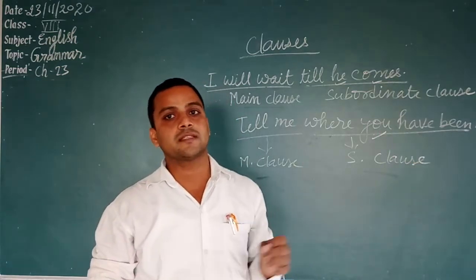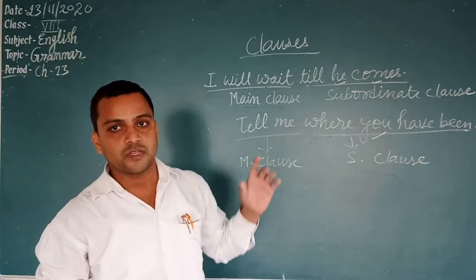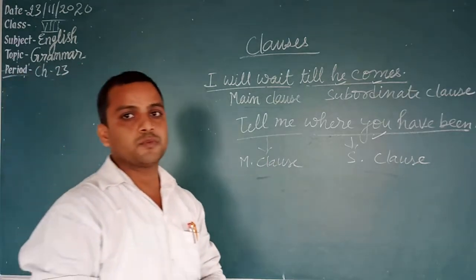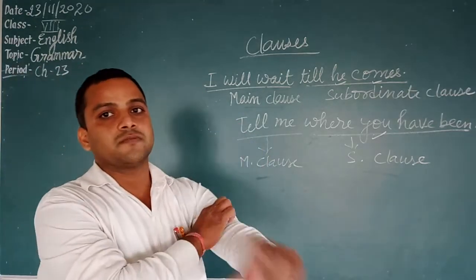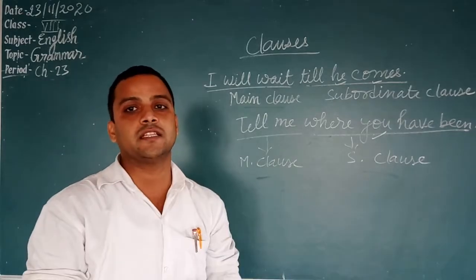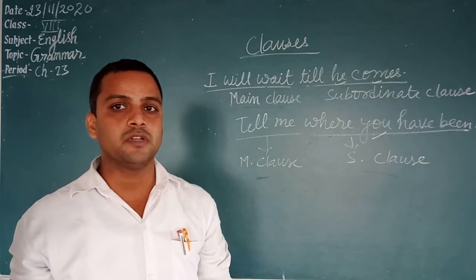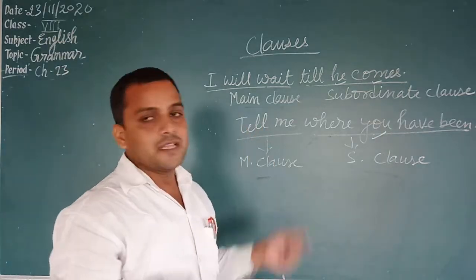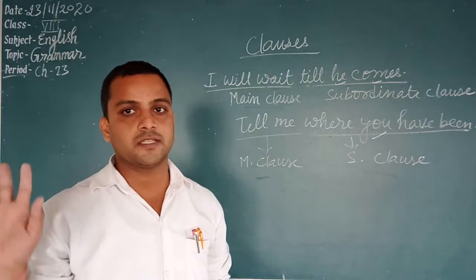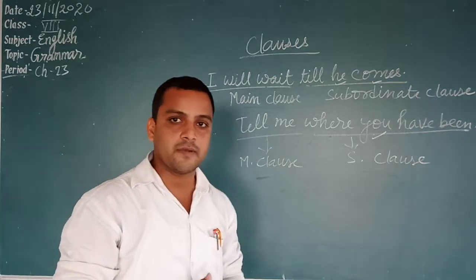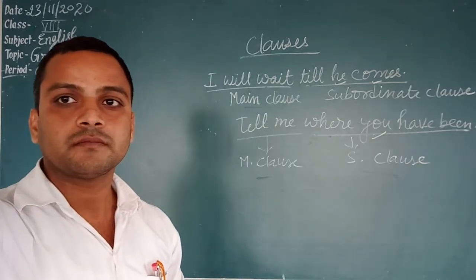So this is known as a clause. Okay. So in this chapter only the introduction of clauses is given. You have to know that a part of a sentence which contains the subject and the predicate of its own, the subject and the finite verb of its own, is known as a clause. And a clause can be divided into two clauses, main clause and subordinate clause. Okay.